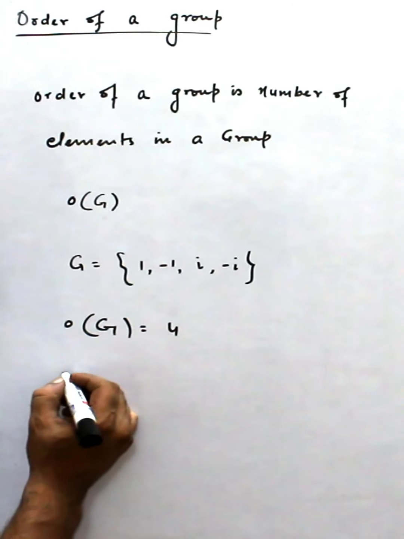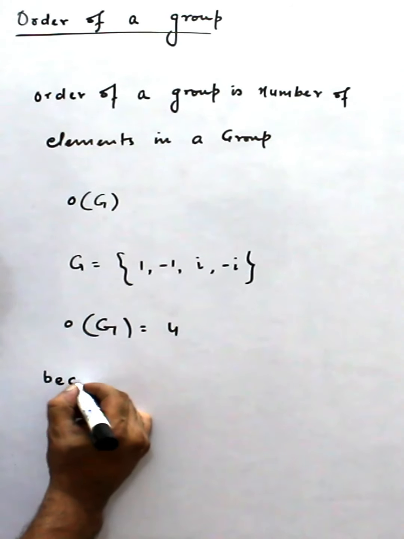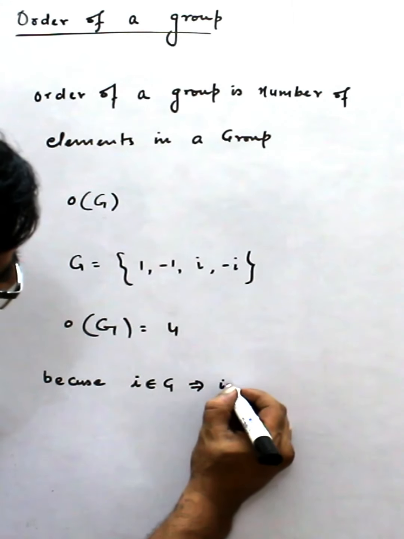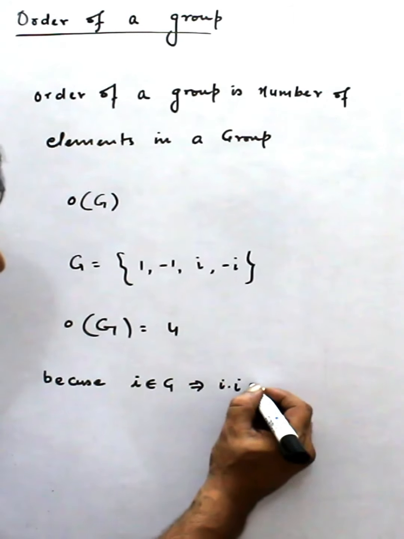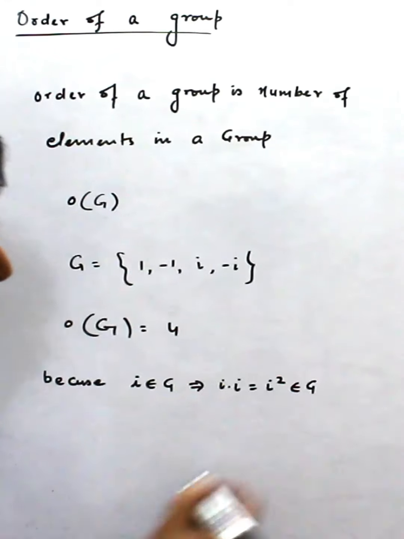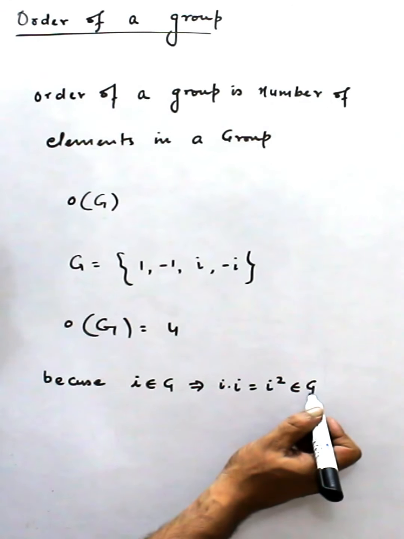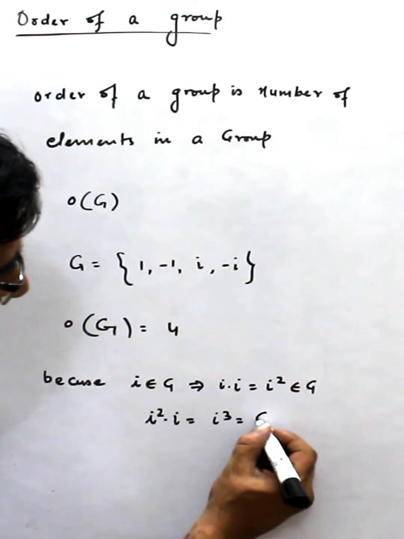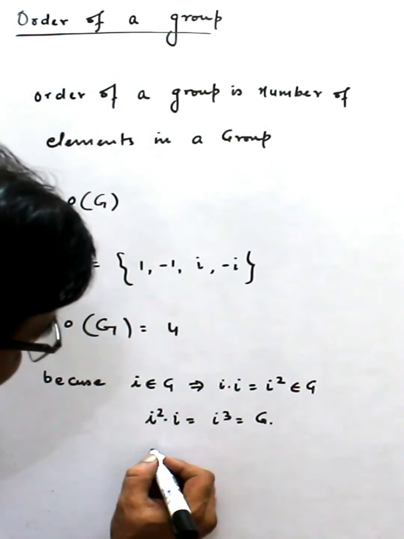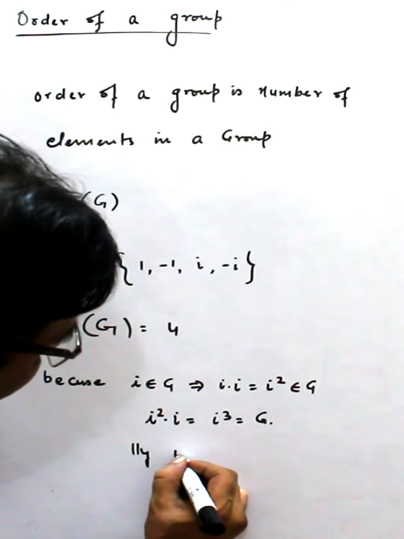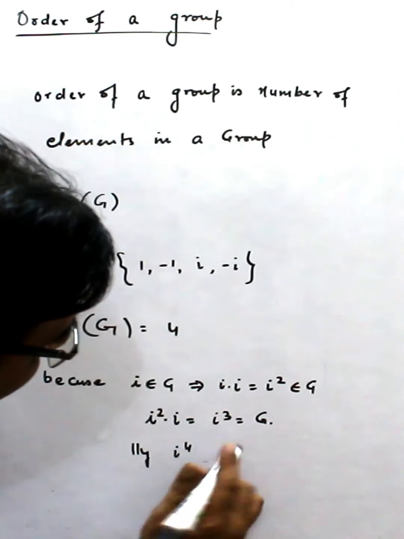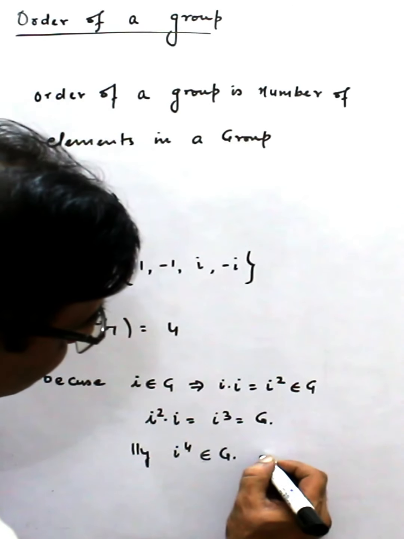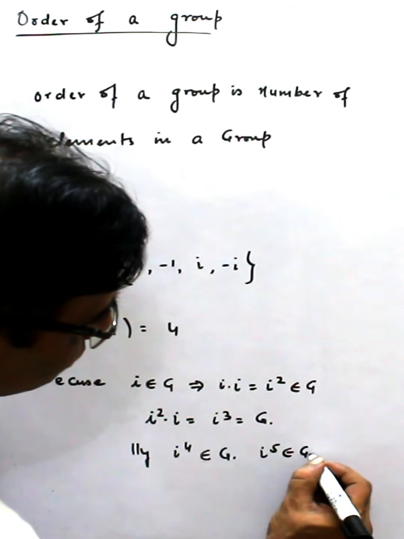Because i belongs to G, by closure property i into i, that means i square, belongs to G. Similarly, now i square has come in G, then i square into i, that is i cube, belongs to G. Similarly i^4 belongs to G. This process keeps continuing. i^5 belongs to G and so on.